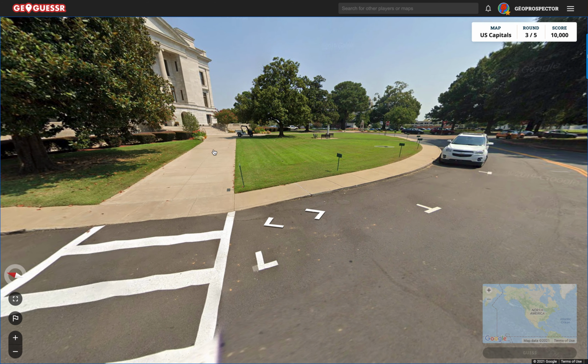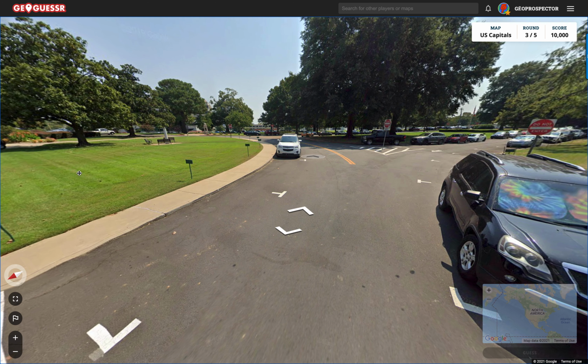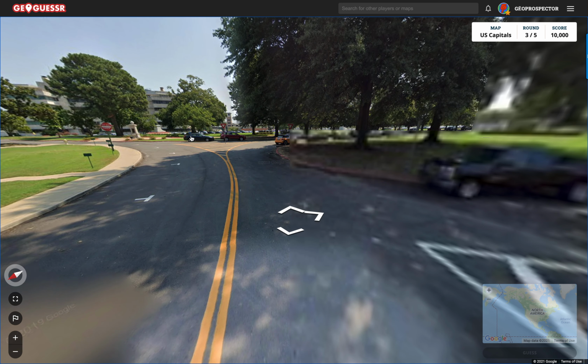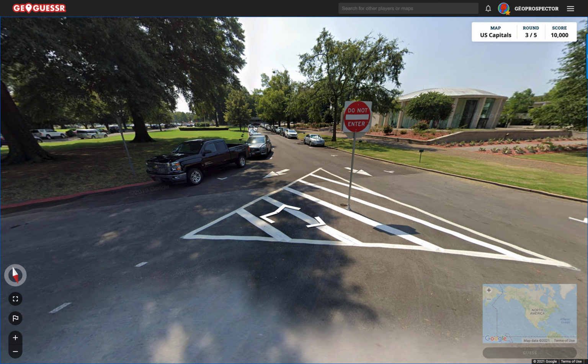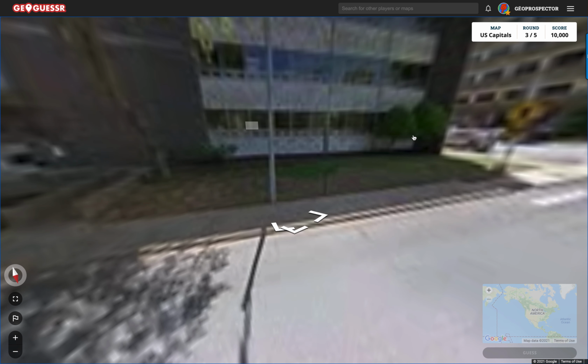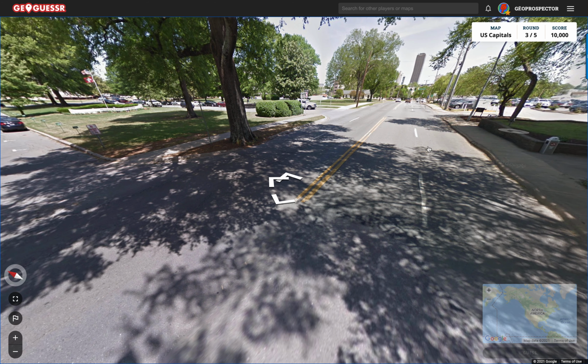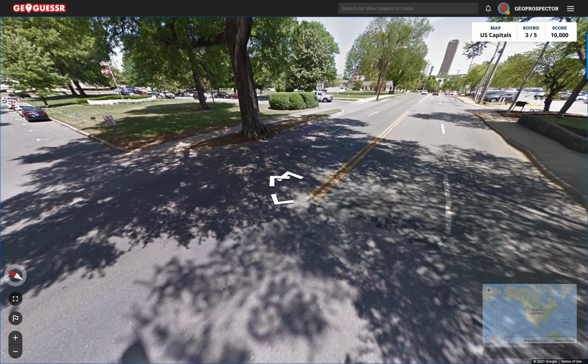Yes. Look at that, very princely looking building. So let us go and maybe try and exit through one of these roads, because this looks right. Now we've come to the exit or entrance, the finance administration. There's a better view of that flag.